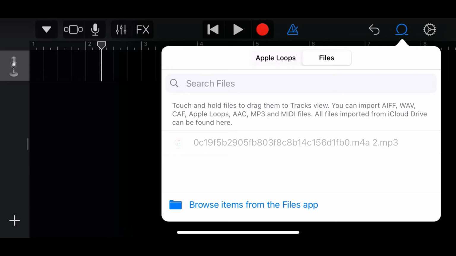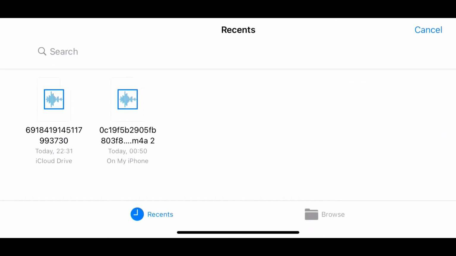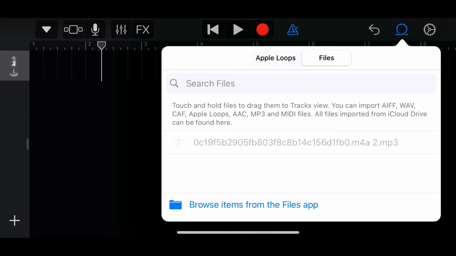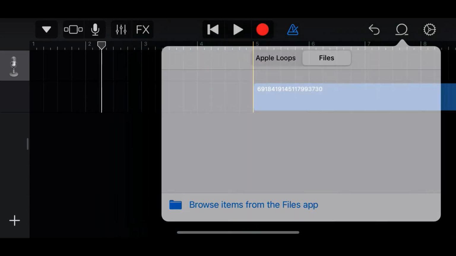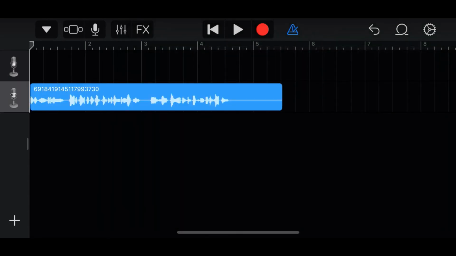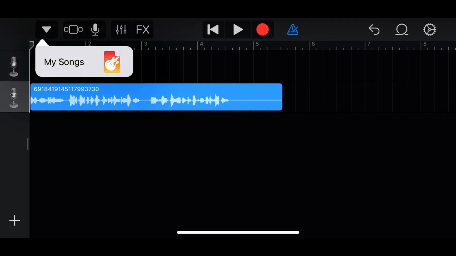Okay, here tap on browse items from the file app. Okay, so this is the file we just downloaded. Okay, just long press on it and drag it. Okay, so this clip is around 4 or 5 seconds long. You can use a clip of 30 seconds also. So now on the top left corner of the screen, there is this down arrow button. Tap there and hit on my songs.